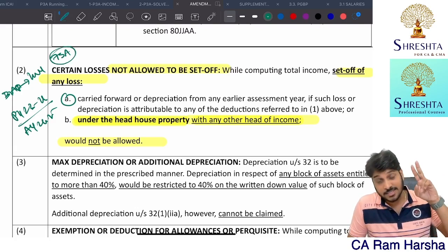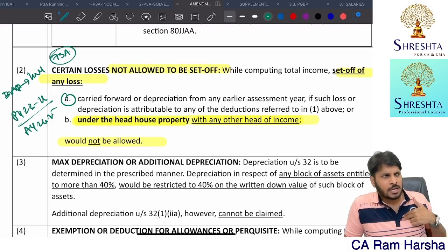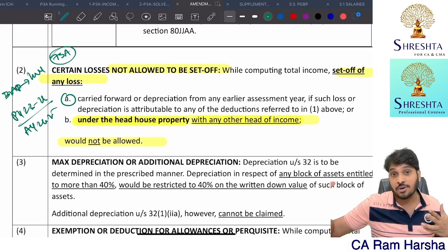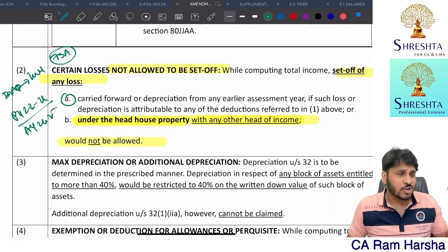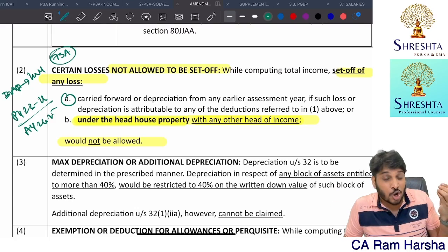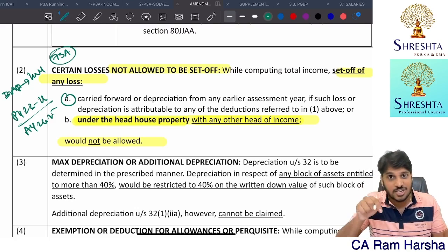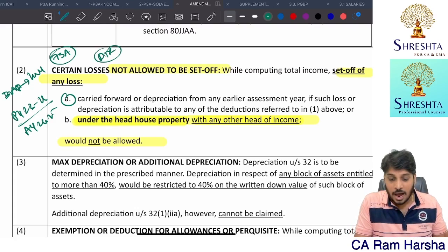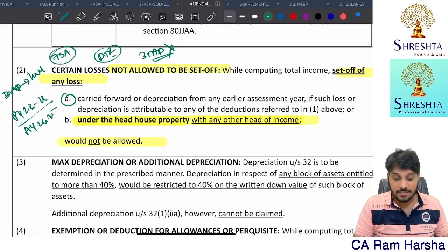Generally, a 73A specified business loss is carried forward for an infinite number of years, no limit at all. Last year I paid income tax under the normal regime because I have a loss in 35AD. This year I claimed the default tax regime. I did not claim the 35AD loss or the 35AD deduction itself, so I went with the DTR.